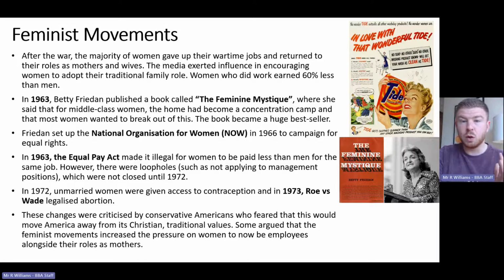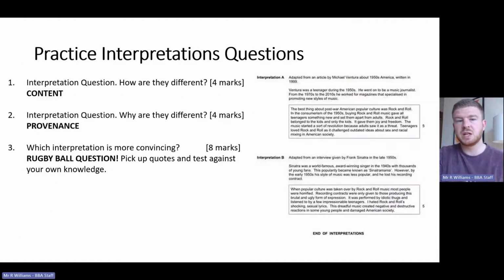So that takes us up to the end of the course. The last thing in this America course is 1973 Roe versus Wade. And for your practice interpretation questions, these are big in America. This is sort of 16 marks. If you nail these, you're going to do really well on the paper. So I've got an example here. You've got interpretation A, I hope it's okay to read, and interpretation B. I'm just going to quickly talk through these questions.